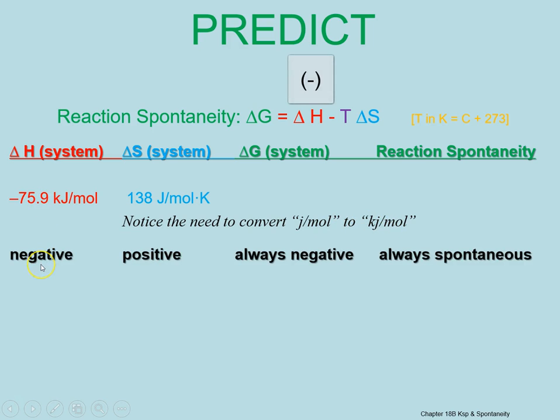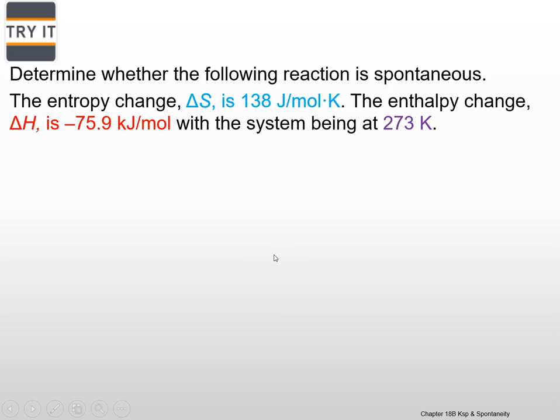The enthalpy is negative, or exothermic, and the entropy is positive, meaning it's going to be more disorderly. Therefore, we predict that the free energy is going to be negative, meaning it will be spontaneous. So let's work it out in an equation.